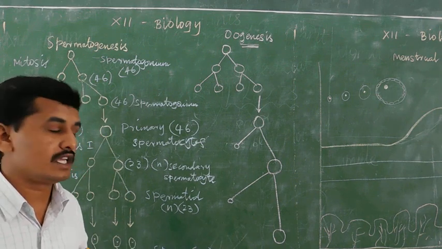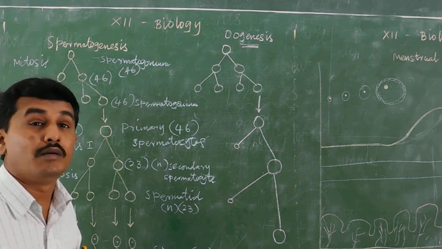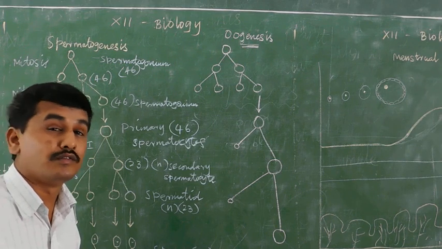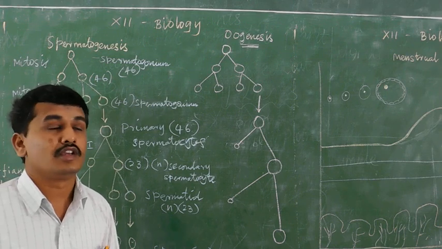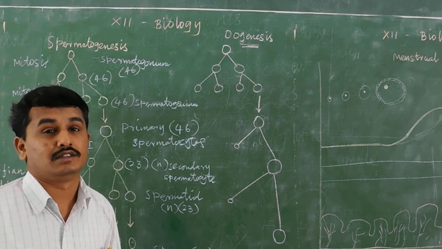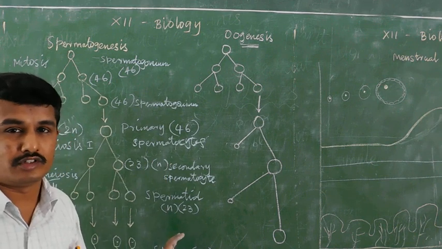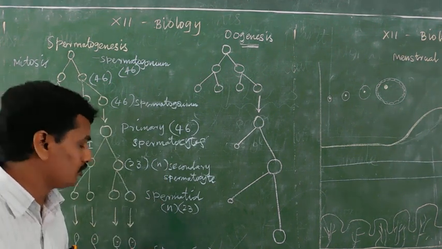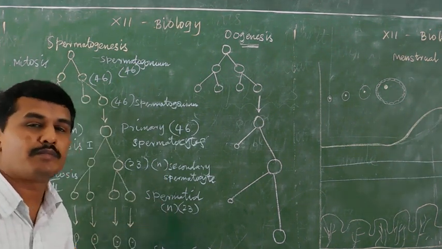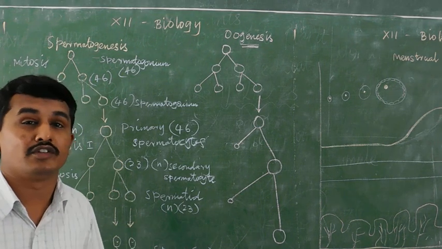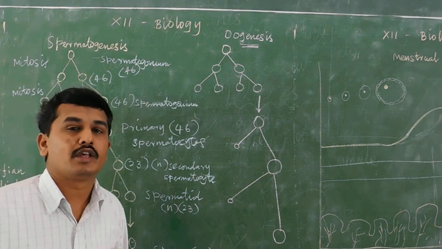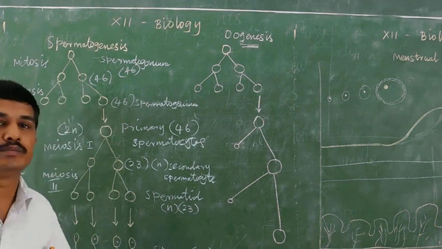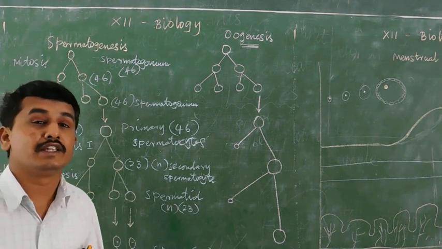After maturity, the release of spermatozoa from the seminiferous tubules of the testis is known as spermiation. Overall process is spermatogenesis; spermatid to spermatozoon is spermiogenesis; and the release of spermatozoa from the seminiferous tubules is spermiation.